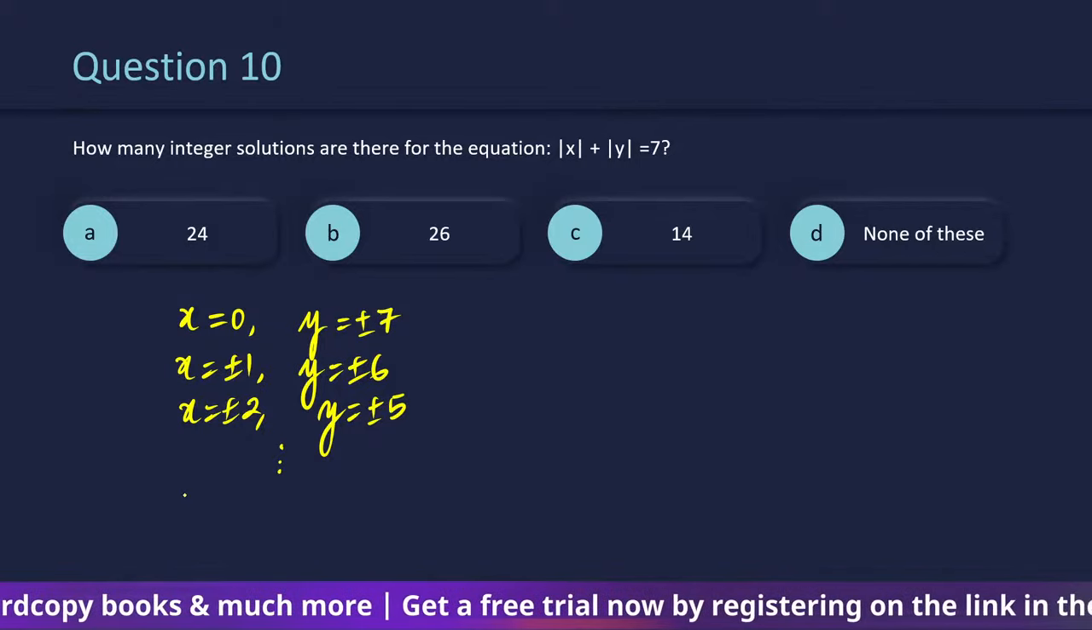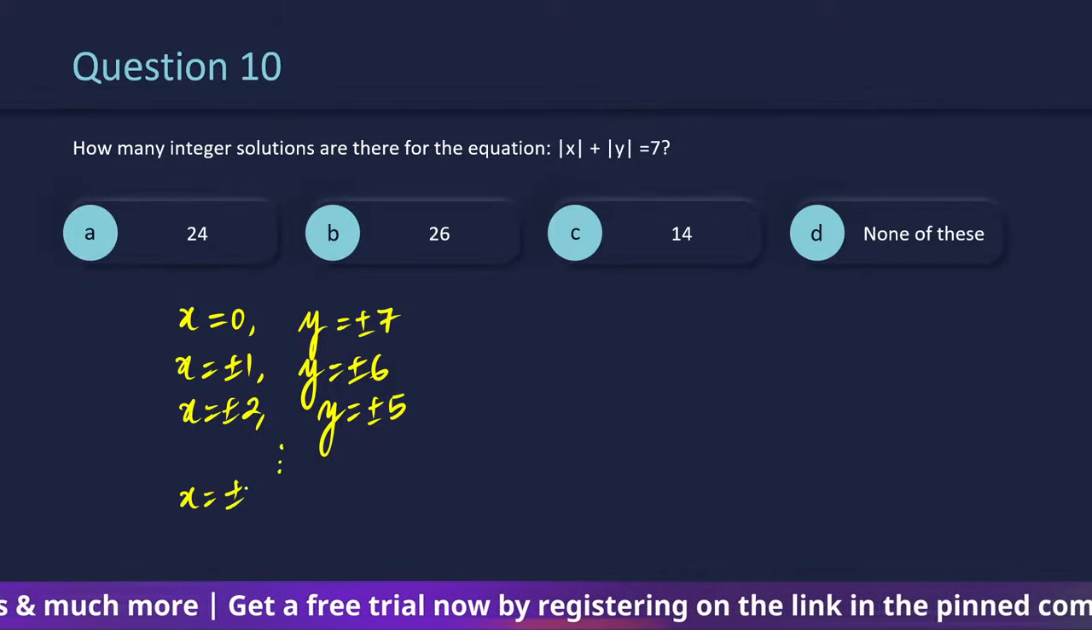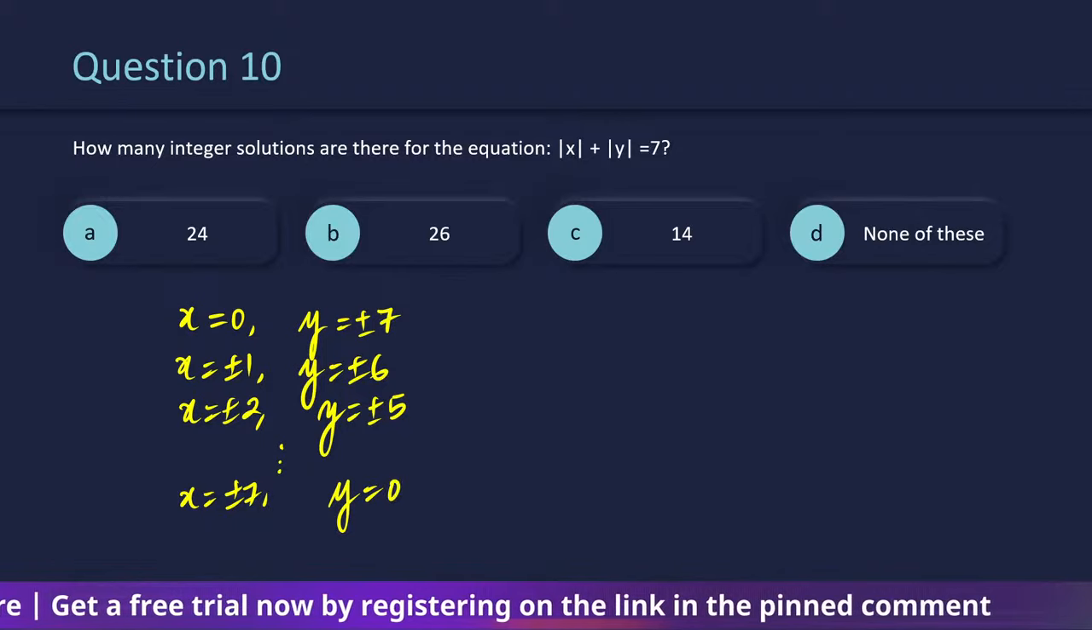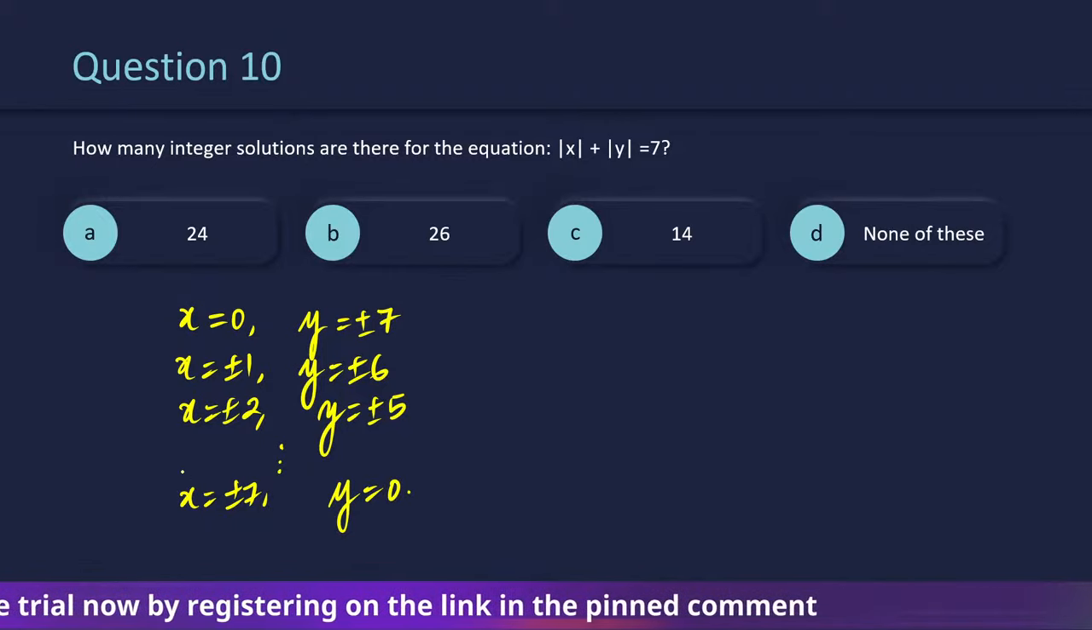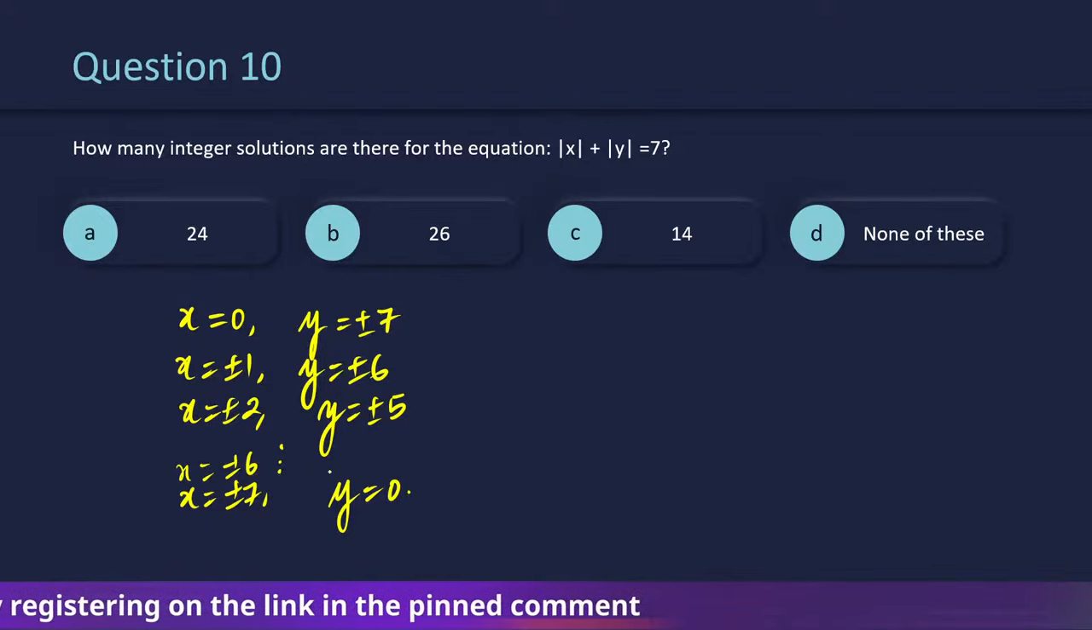Right? If this continues, eventually you will have x is equal to plus minus 7 and in that case y is going to give you 0. इसका previous वाला भी मैं लिख देता हूँ so that it's easier.